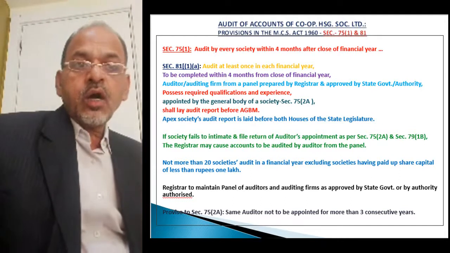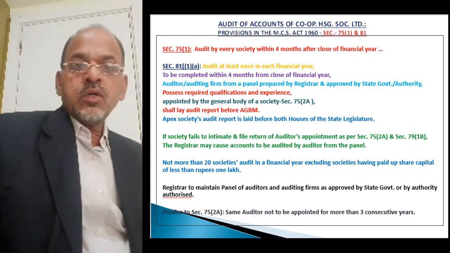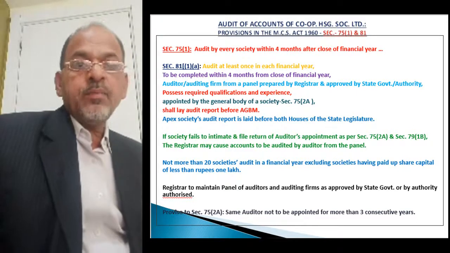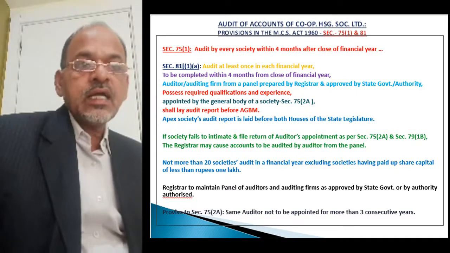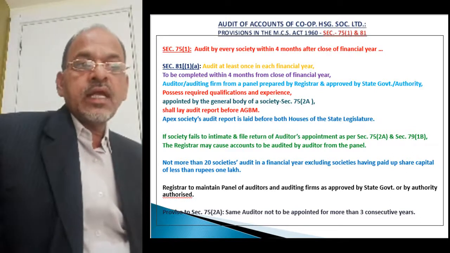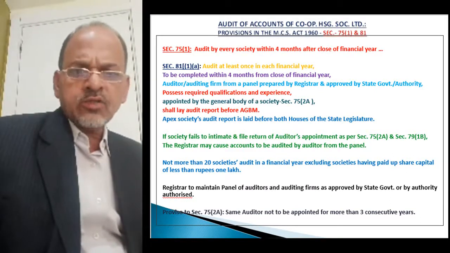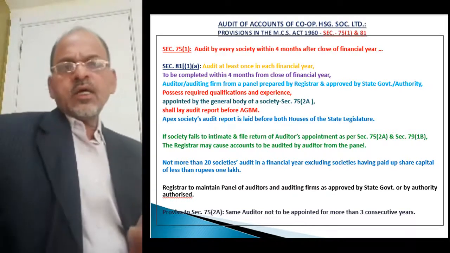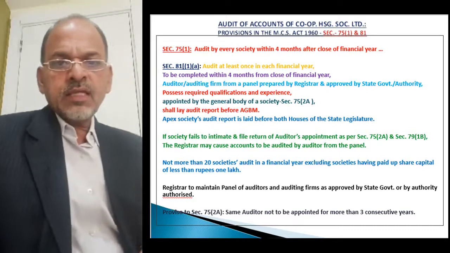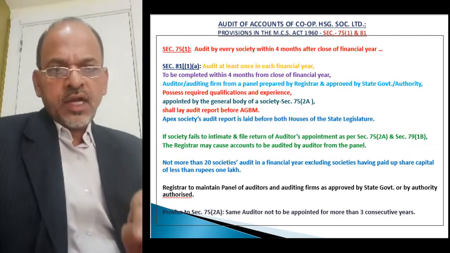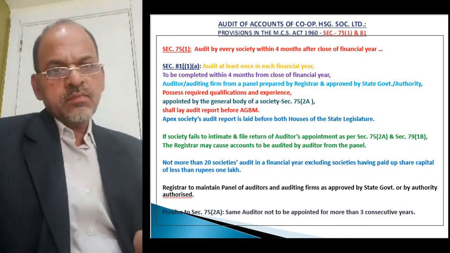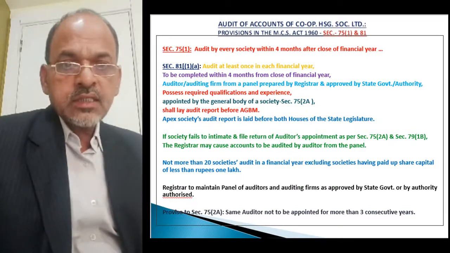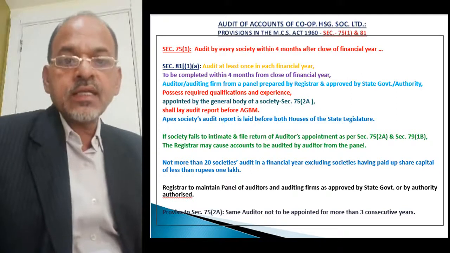Auditor or auditing firm to carry out audit must be appointed from a panel prepared by the registrar and approved by the state government or other authority authorized by the state government. Here the statutory auditor appointed by the society, that auditor or auditing firm, must be on the panel of auditors prepared by the registrar.